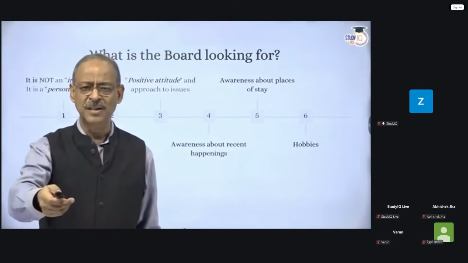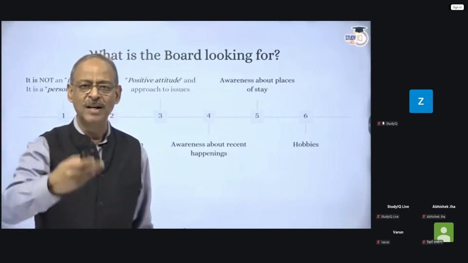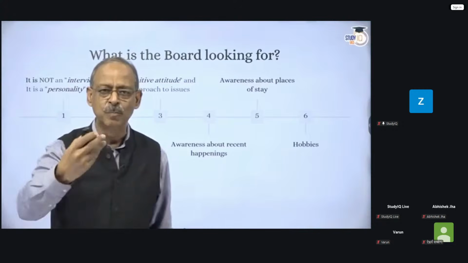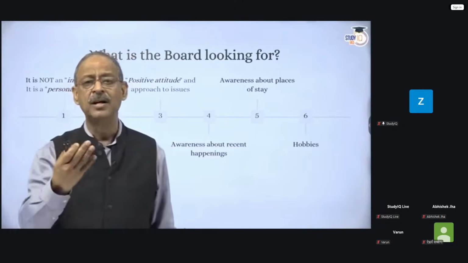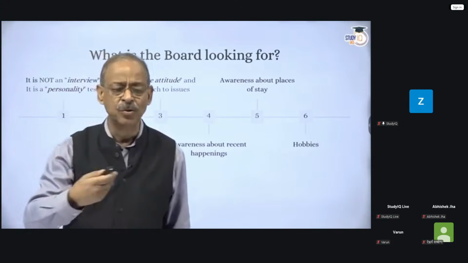You may have written down in the examination, but the board will get to know you on the basis of what you speak and what is your body language. Both are equally important. So articulation becomes very important. I'll come back to you and tell you how do you improve your articulation.